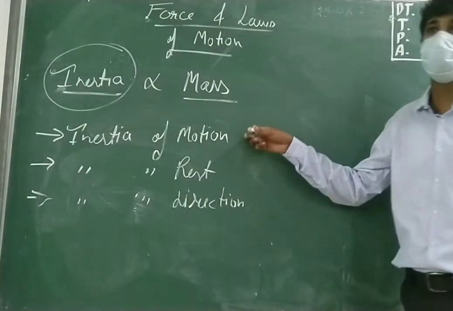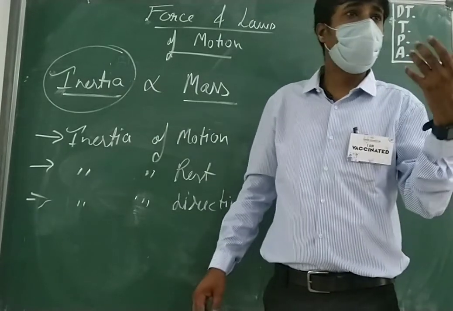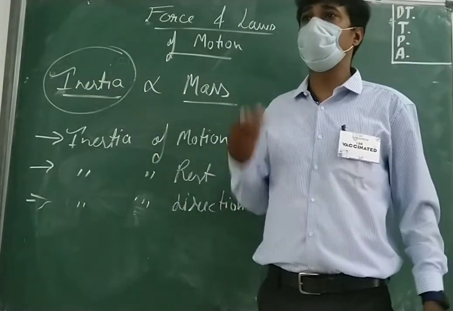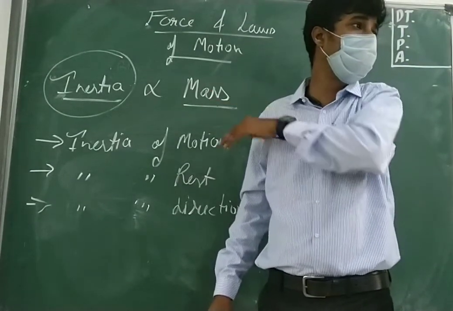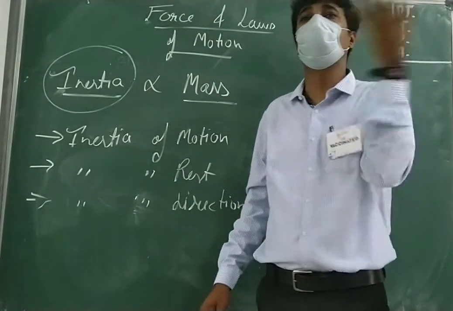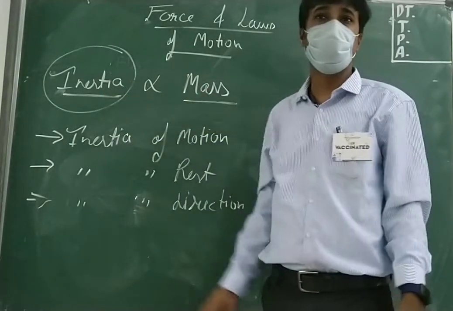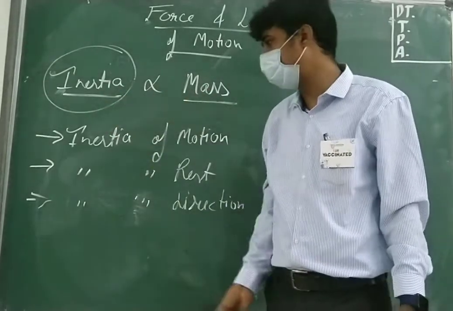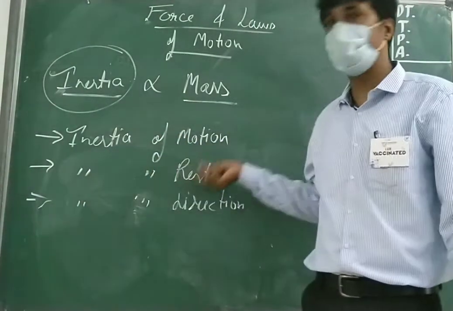What was happening in truck and cycle? Initially there was inertia of motion. The truck was also moving, cycle was also moving. The inertia of truck is higher, and the inertia of motion of cycle is smaller. Why? The mass of the truck is very high. Inertia is directly proportional to mass. The second one is inertia of rest.